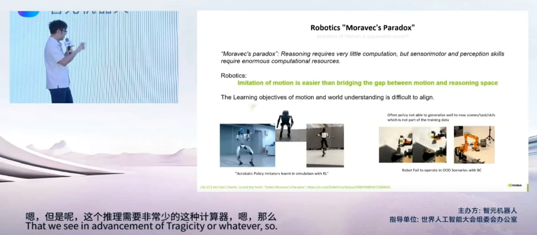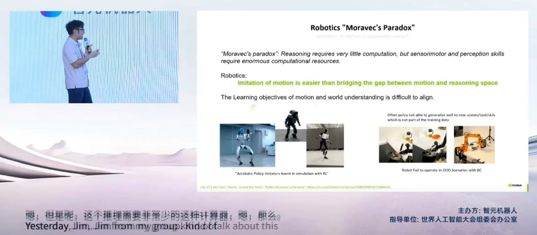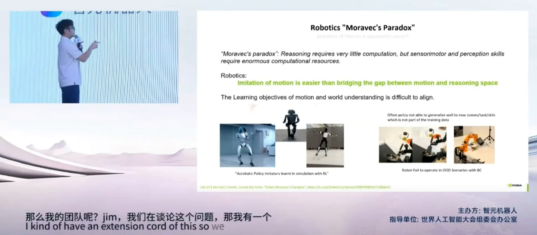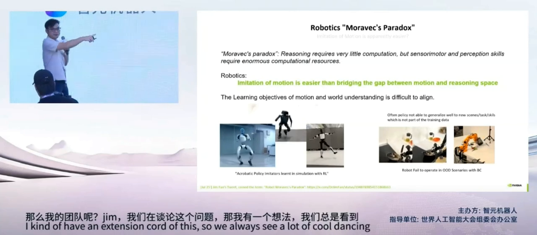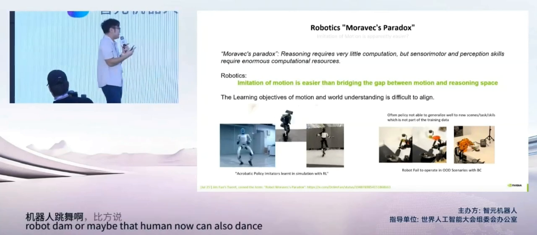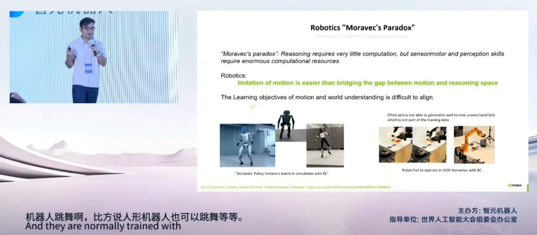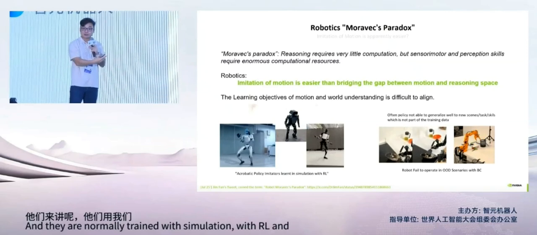Yesterday, Jim from my group talked about this. I have an extension thought of this. So we always see a lot of cool dancing robots, or maybe that humanoid can also dance, I don't know. And they are normally trained with simulation with RL and able to transfer to the real world.